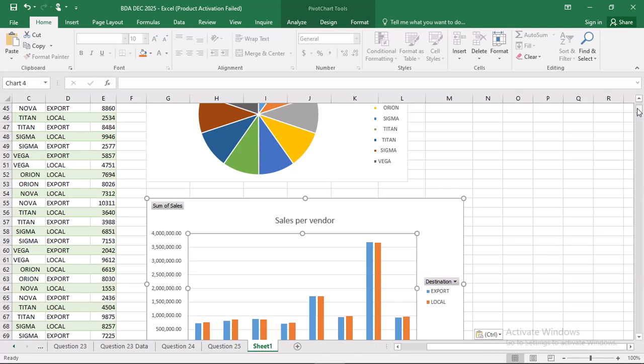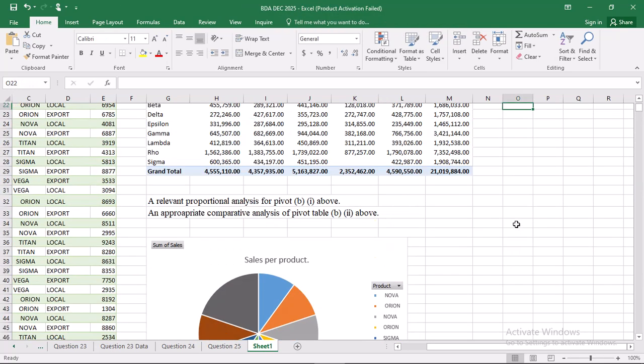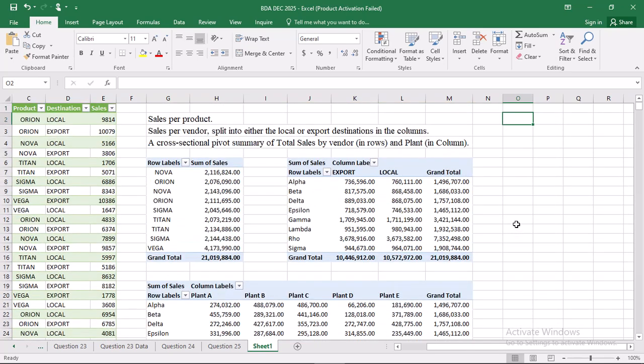You can see it doesn't take a very long time. So that is how you could have solved question 23.